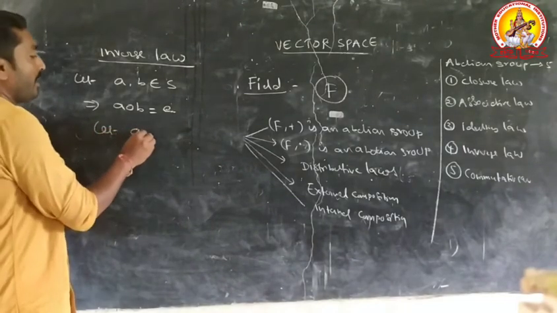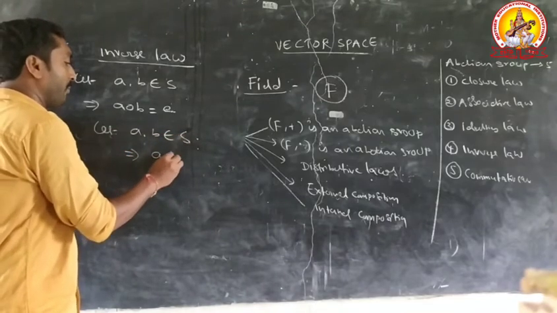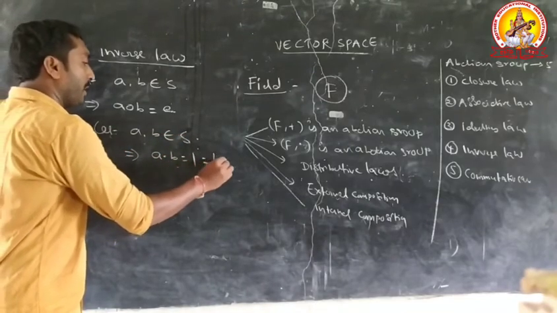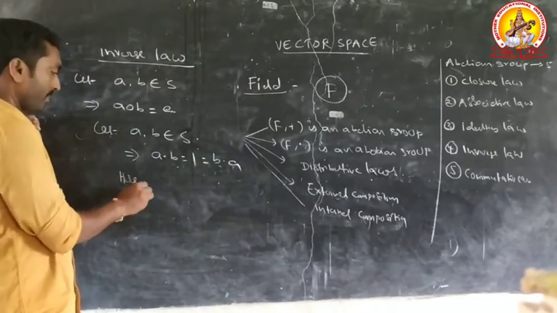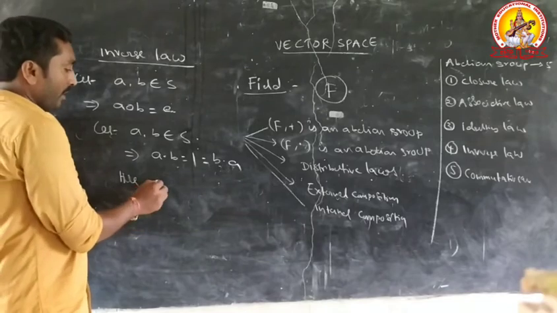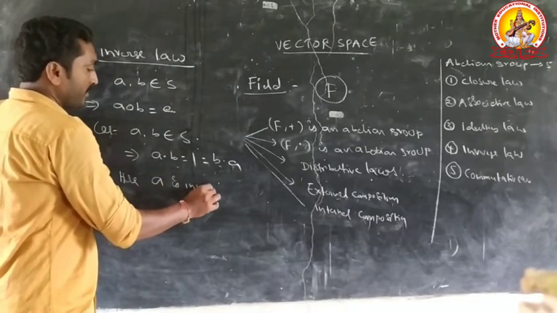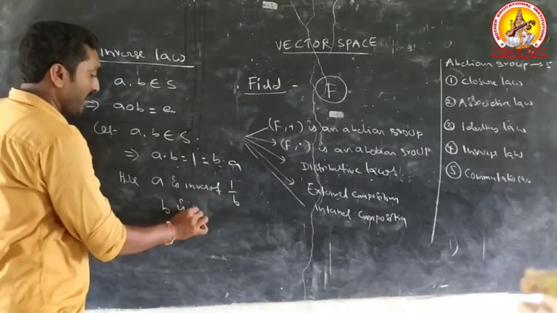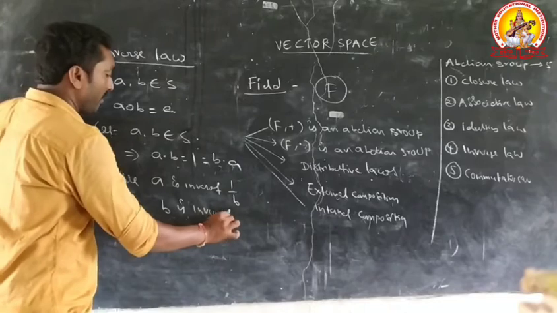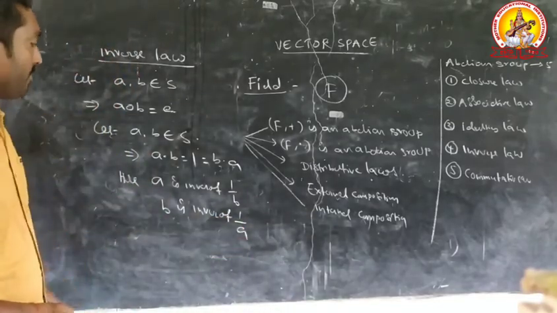Let a comma b belongs to S, that implies a into b equal to 1 equal to b into a. Here a is inverse of 1 by b. b is inverse of 1 by b. This is the general form of the inverse law.